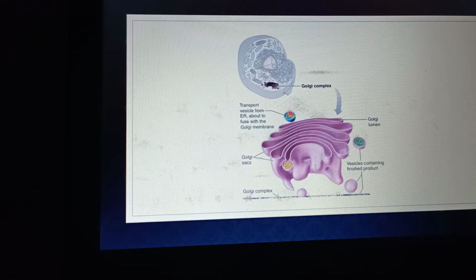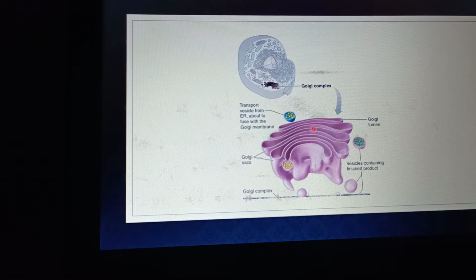The products which are enclosed inside transport vesicles are secreted into the lumen of the cis face of the Golgi, and they are processed inside the Golgi complex, and certain kinds of modifications occur inside the Golgi complex.